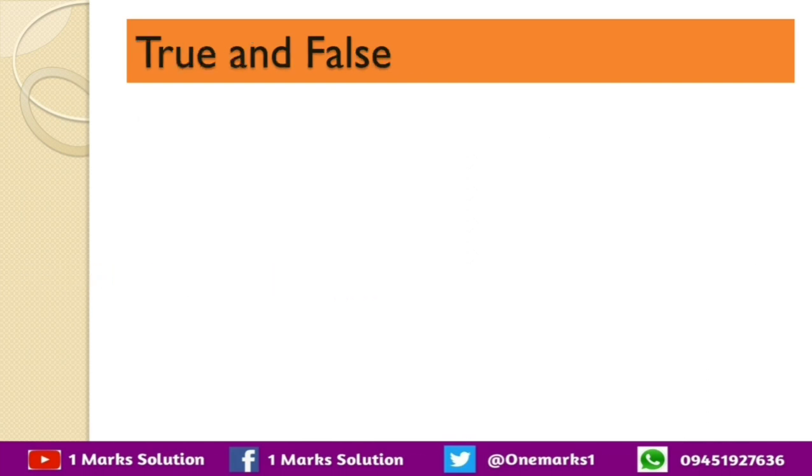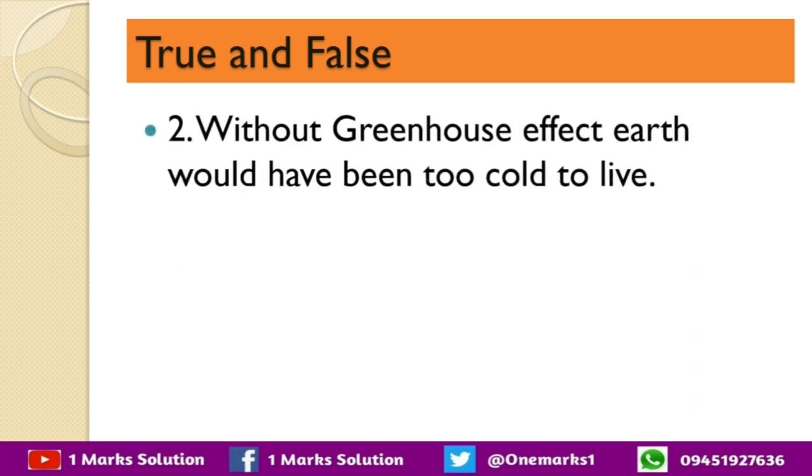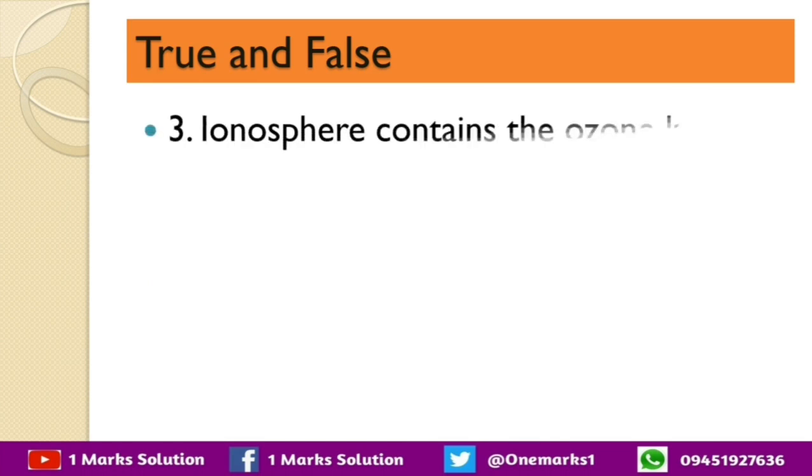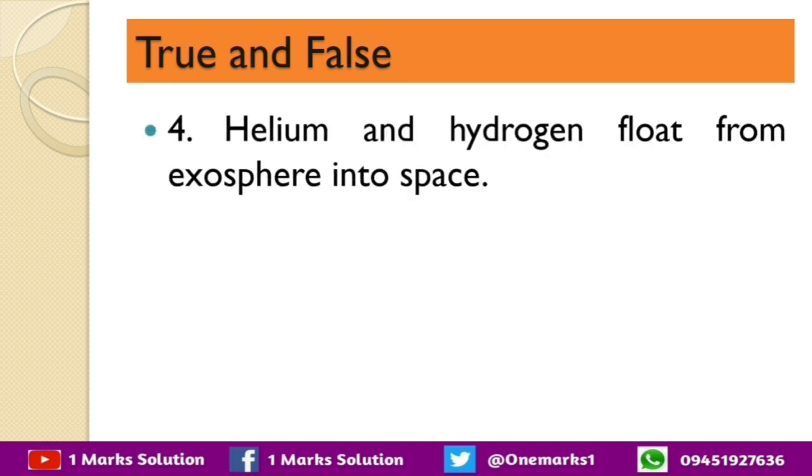Now we will discuss the true and false. The first question is, hot air is dense and heavy and cold air is lighter and expands. I think this is false, because hot air is lighter and cold air is heavy. Next question, without greenhouse effect earth would have been too cold to live. The option is correct. Next question is, ionosphere contains the ozone layer. The answer is false. Next question, helium and hydrogen float from exosphere into space, and the statement is true.